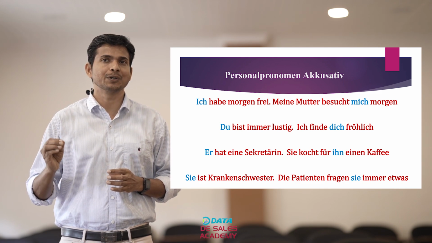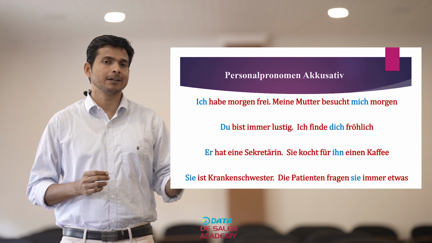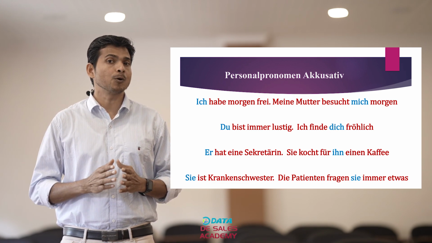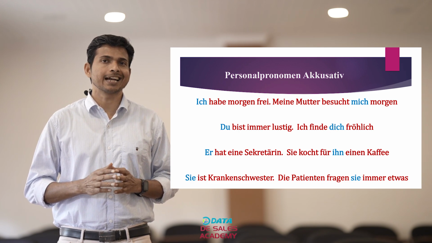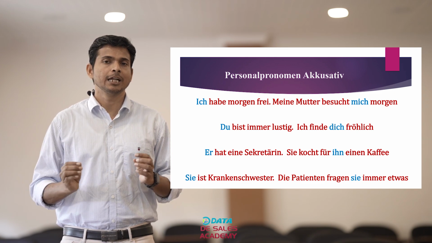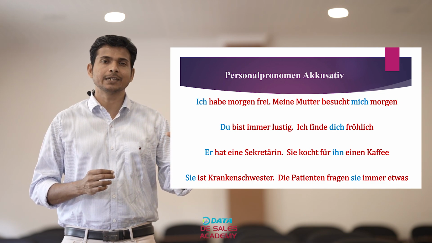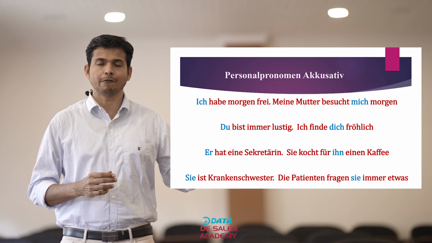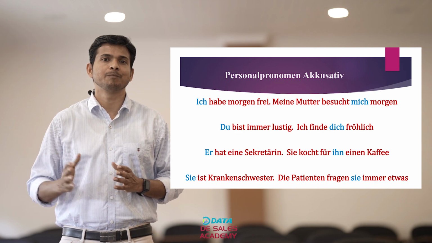Er hat eine Sekretärin. Sie kocht für ihn einen Kaffee. Here, nominative case, third person singular er, corresponding to that in accusative case is ihn. Sie ist Krankenschwester. Die Patienten fragen sie immer etwas. If you look at the board, you will be able to see nominative case is sie, third person singular sie, which stands for feminine, and in accusative case it is also sie.